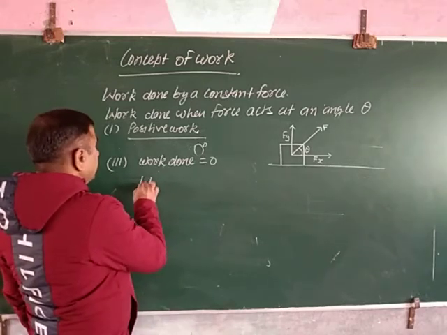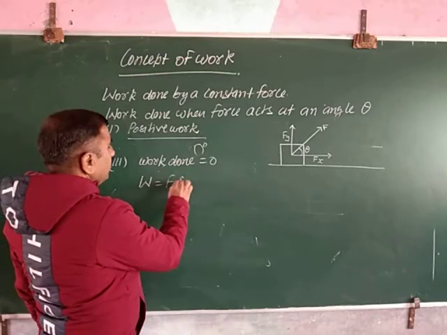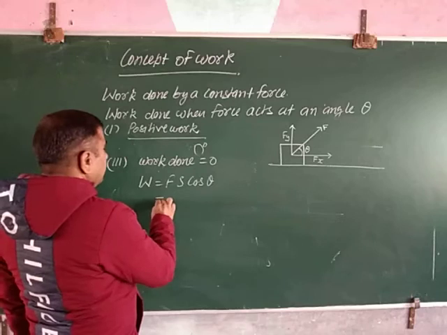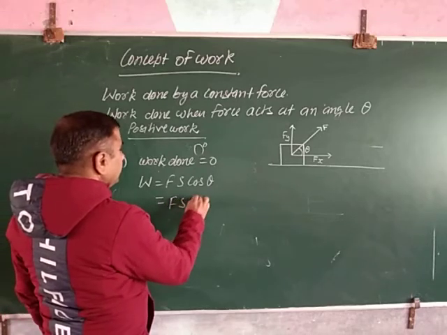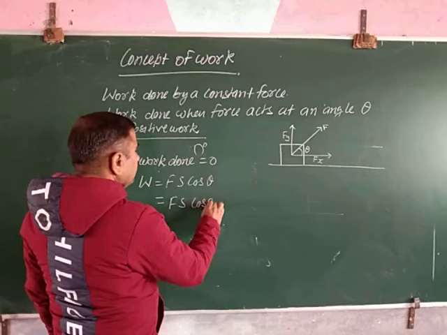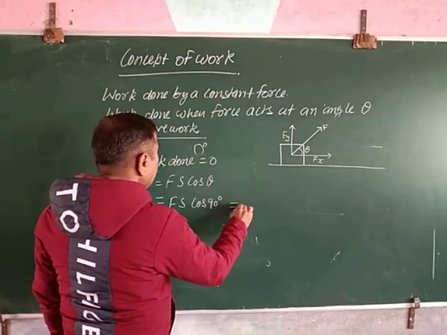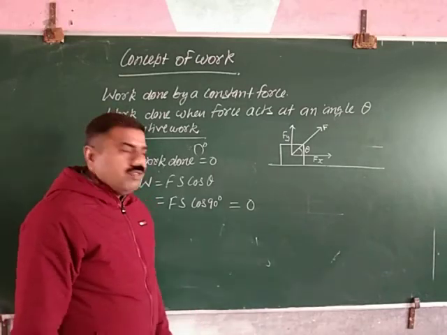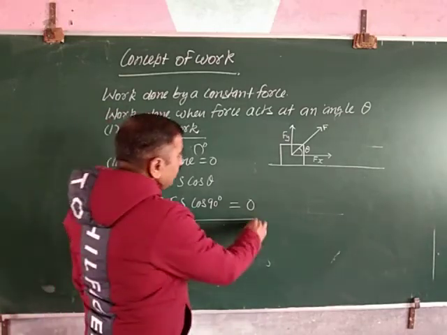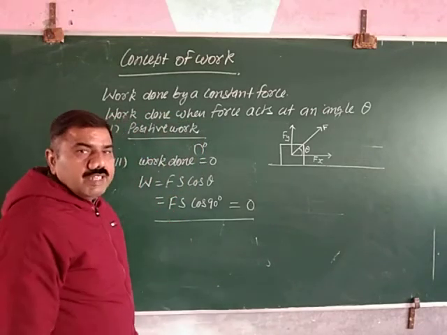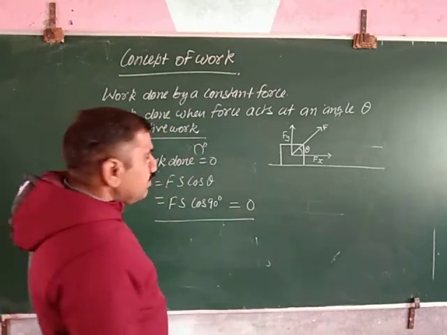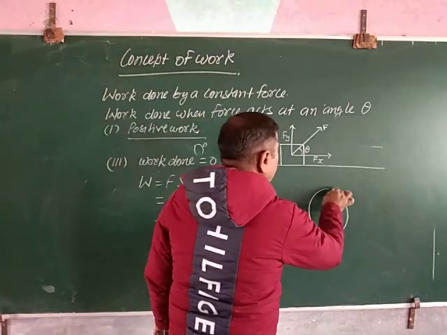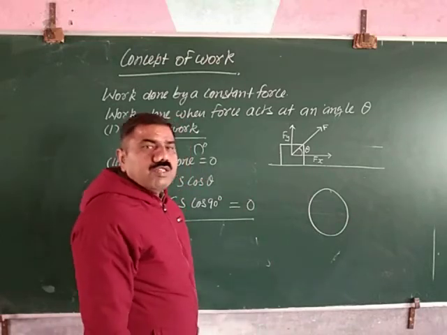According to the equation, W equal to Fs cos theta. In this case, cos 90 degree equal to 0 because the value of cos 90 is equal to 0. In this condition, the work done is equal to 0. This happens in case of gravitational force or centripetal force.